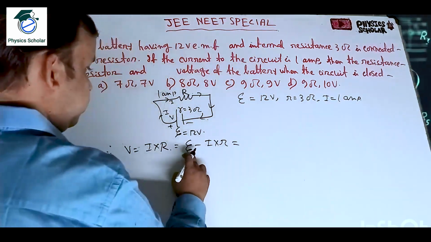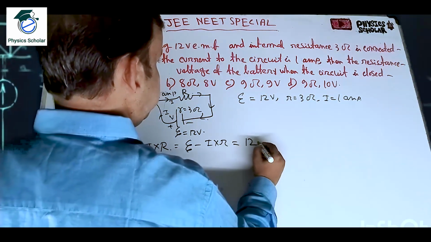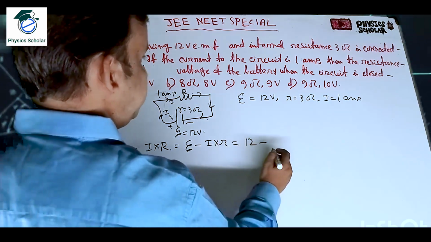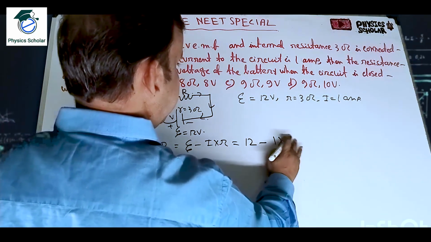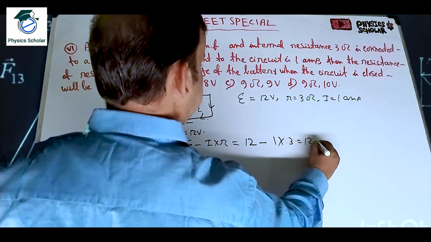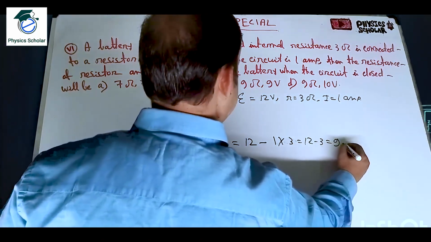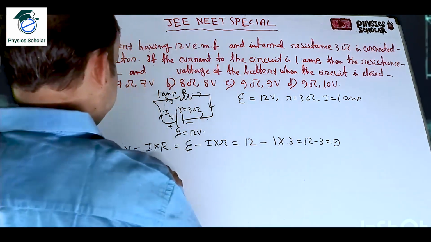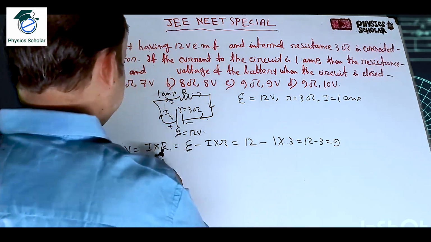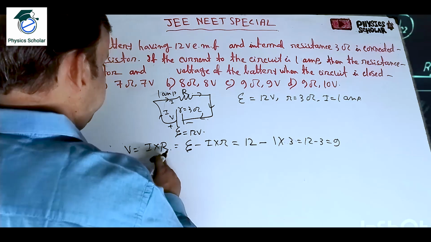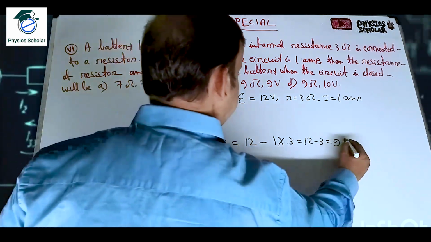So here eta is 12 volt, minus I, which is 1 ampere, into r, which is 3, the internal resistance. That means 12 minus 3 is equal to 9. So V is equal to 9 volt, clear.